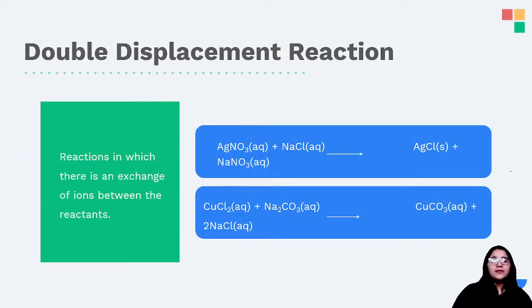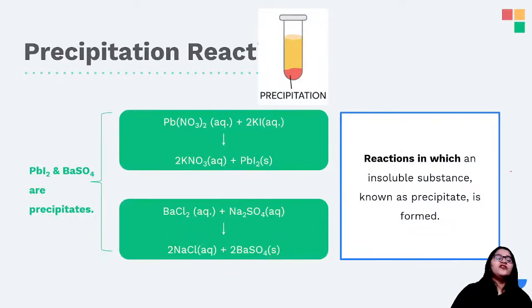These are some examples of double displacement reaction. Now, double displacement reactions are of three types: precipitation reaction, neutralization reaction, and redox reaction. ठीक है? So precipitation reaction कौन सा होता है? Precipitation reaction is a reaction in which you get one of the products which is in solid state, ठीक है, and दूसरा aqueous है. तो इससे ये पता चल जाता है कि ये जो solid है, this is insoluble in the aqueous one, right? So this is one of the major identifying factors of a precipitation reaction.